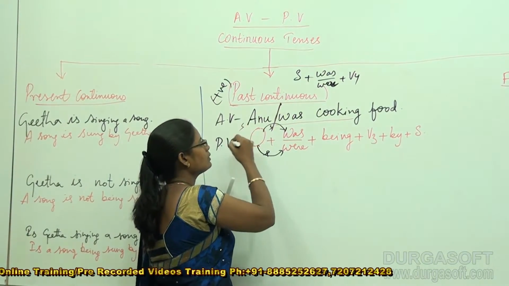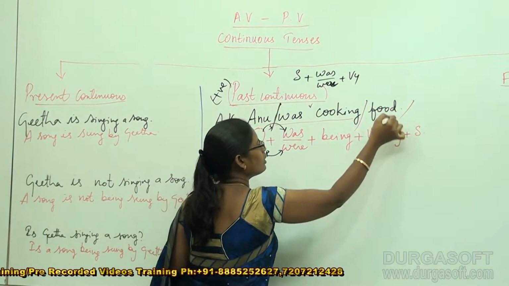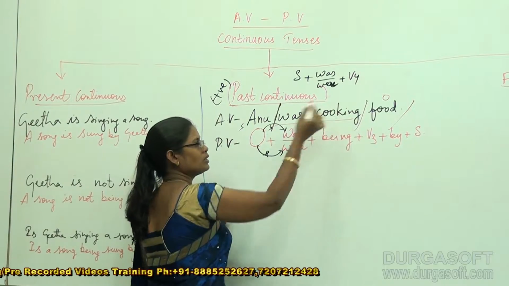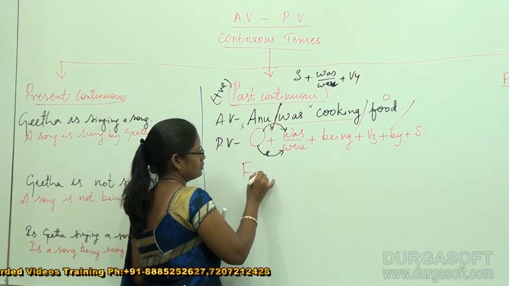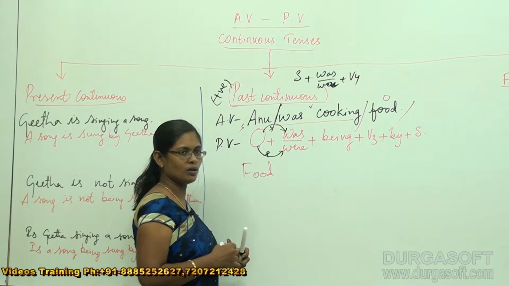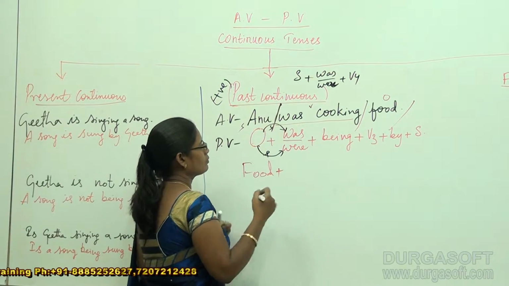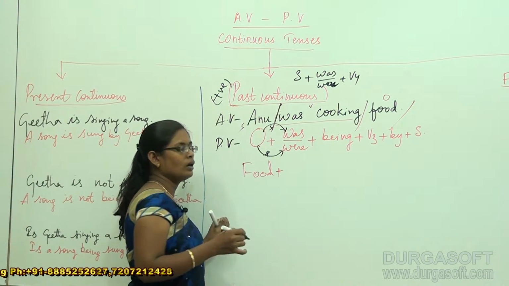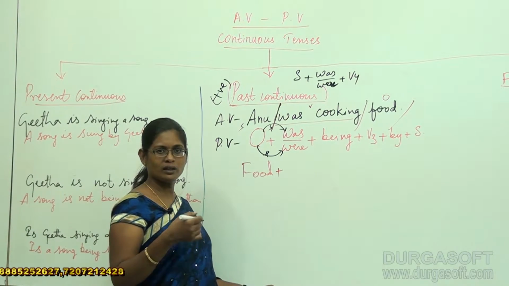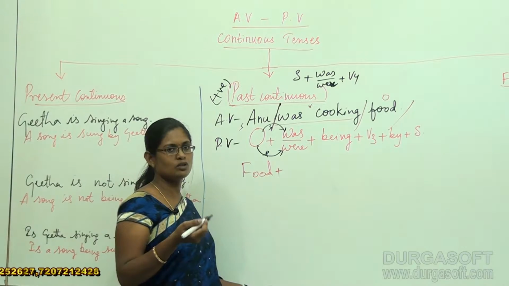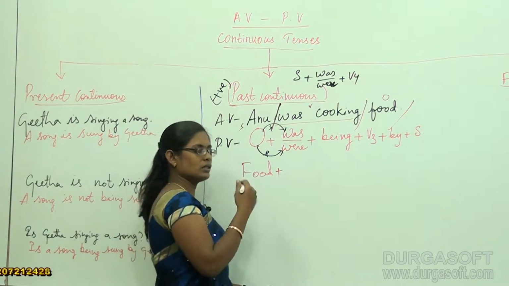Anu is the subject, was cooking is the verb, and food is the object. Now take food here. Food comes to the place of the object. Is it singular or plural? Food cannot be counted as singular or plural, so it is taken as neuter gender.